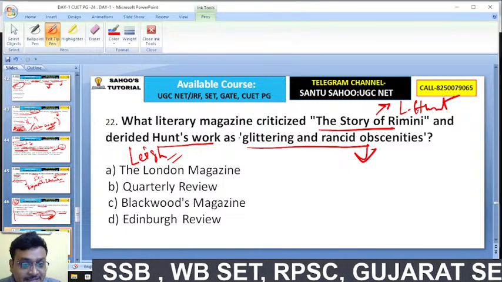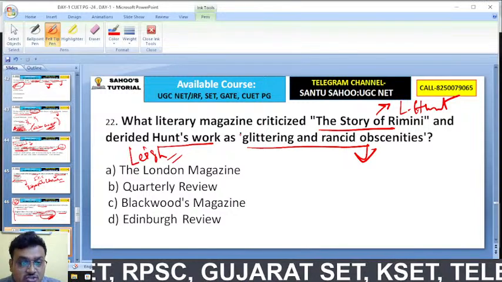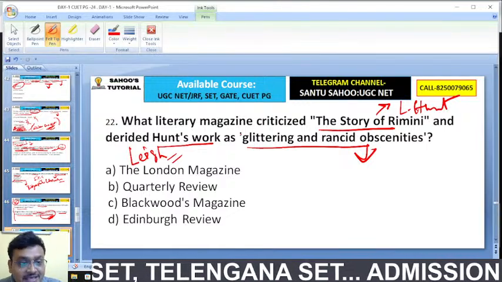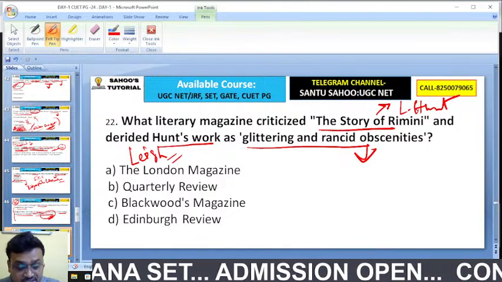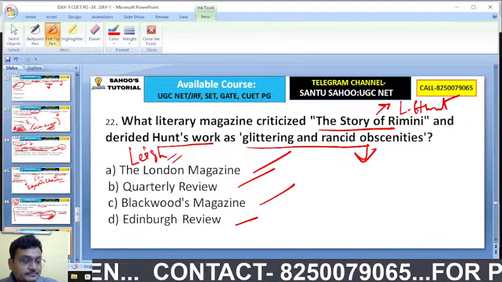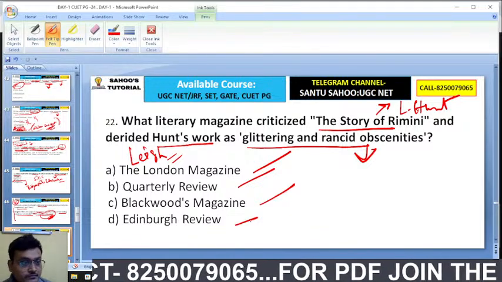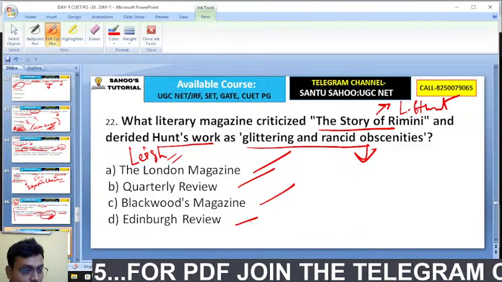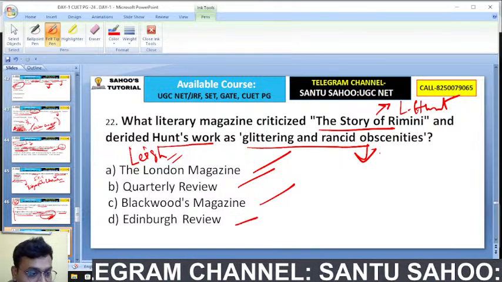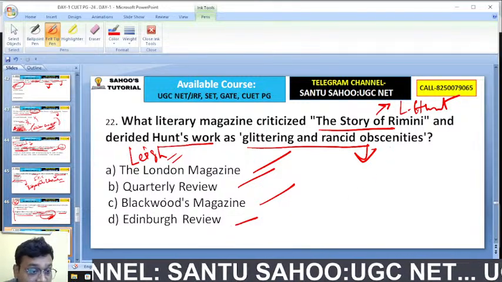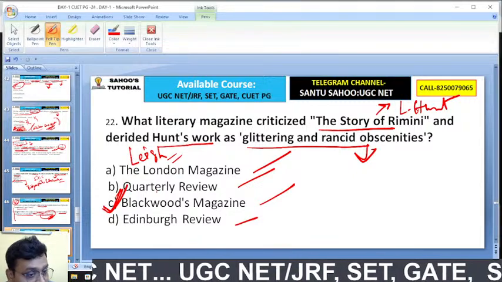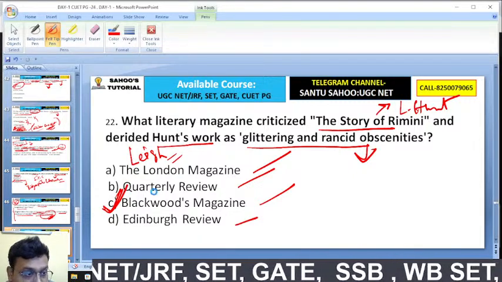Which literary magazine is criticizing this work? The London Magazine, Waterloo Review, Blackwood's Magazine, Edinburgh Review. It's not London Magazine, it's Blackwood's Magazine. C is the right answer.